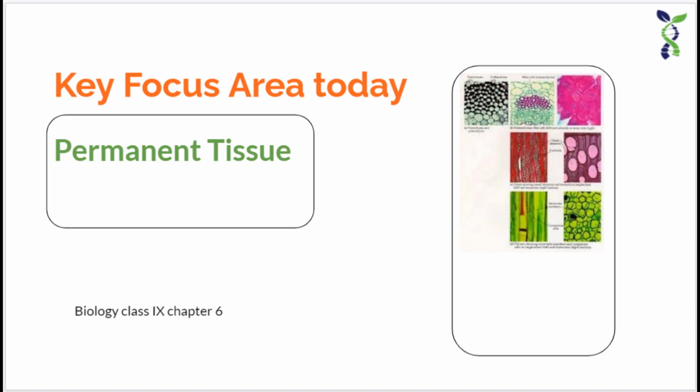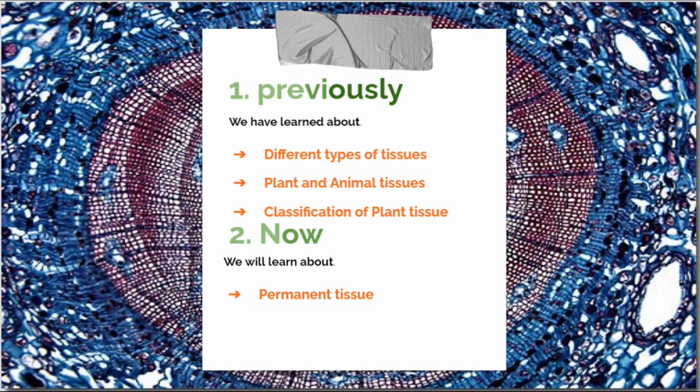So students, in my previous videos I have gone through the topic tissue, its types, as well as the first type of plant tissue, that is the meristematic tissue. Till now, if you have not gone through the video, you can click on the link given in my description box and go through it. So today I, your Mahashweta ma'am, am going to start the next part of the chapter, that is permanent tissue.